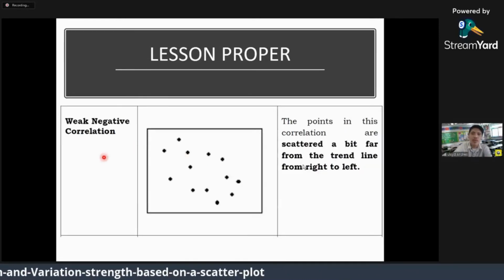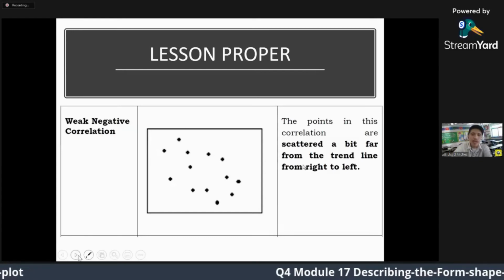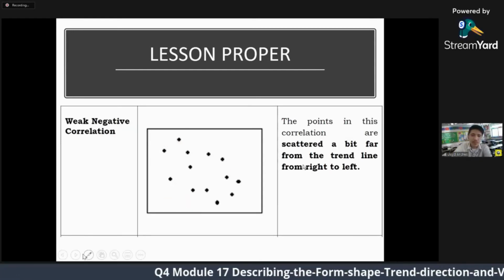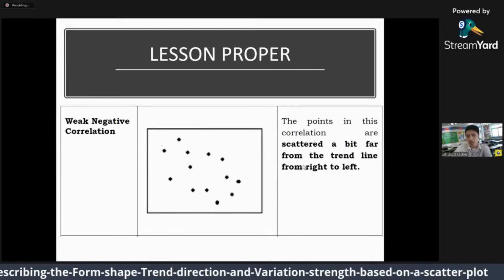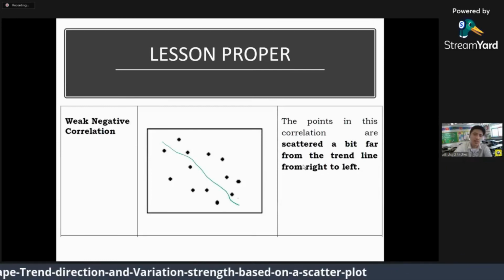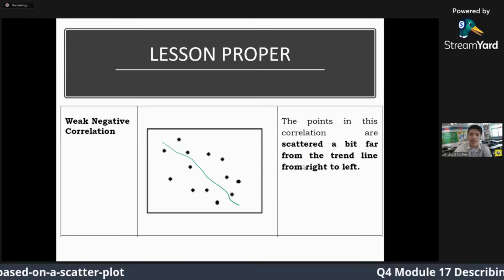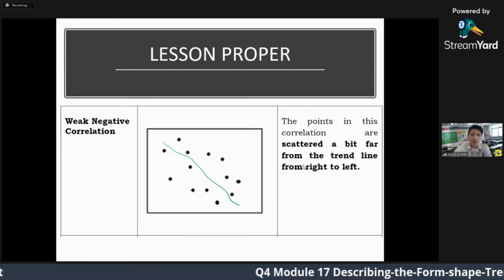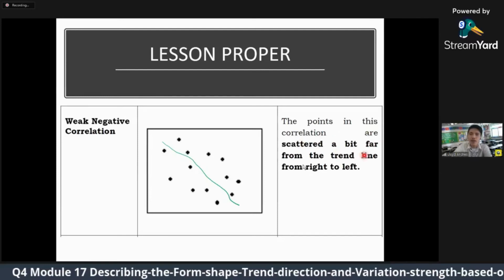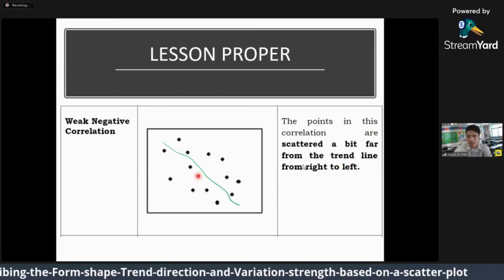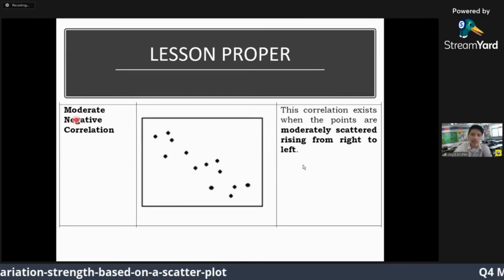Next, we also have weak negative. Just as we had weak positive, we now have weak negative. It is weak again because the points are scattered. If you look at it, its trend is going down. So, if you draw the trend line, it is weak because the points are scattered. But it goes down from left to right, then it is considered a weak negative correlation because the points in this correlation are scattered a bit far from the trend line, but it goes down. That's weak correlation. Next, we also have moderate negative correlation.